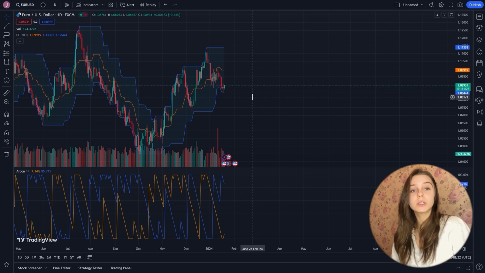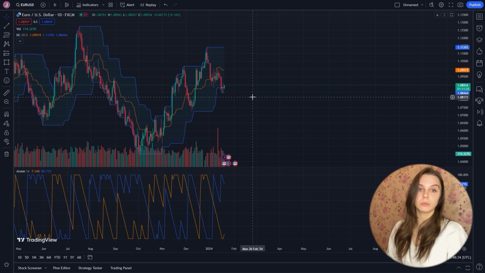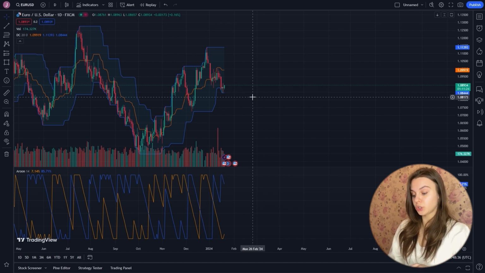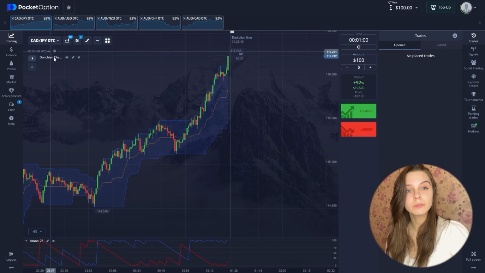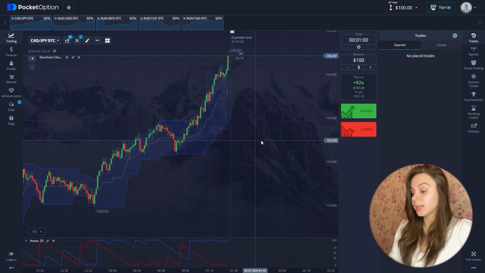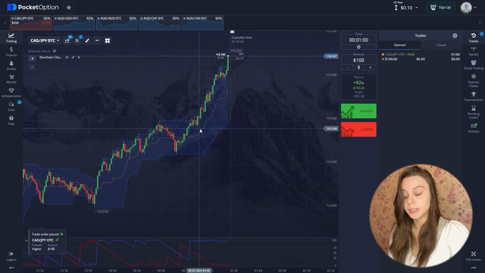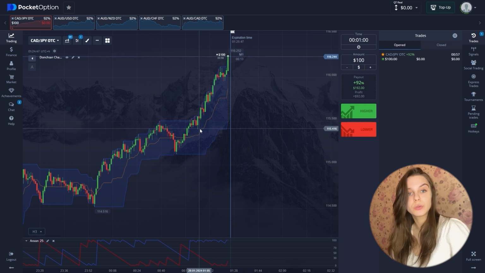I hope you understand everything, so let's go to Pocket Option and start trading. Here we are at the first currency pair. Let's quickly open a deal for a rise here and proceed immediately to the general analysis.